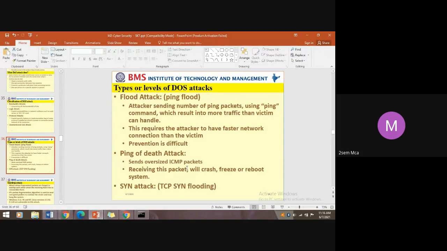From that, the service is not going to be active. Then the victim system is going to hang. Receiving this packet will crash, freeze or reboot the system.